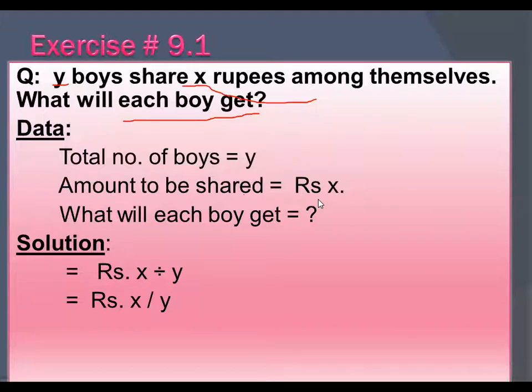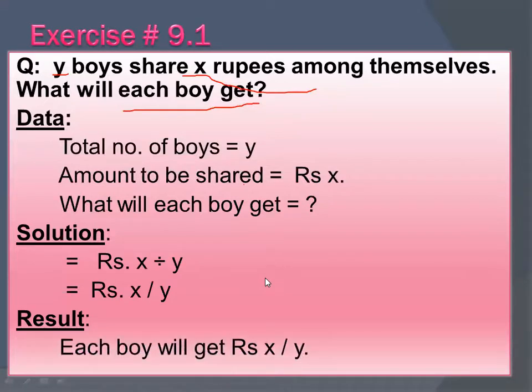Okay, x divided by y is the answer. Now, what will be your answer? Each boy will get rupees x upon y. Okay, x divided by y. Each boy will get x upon y.